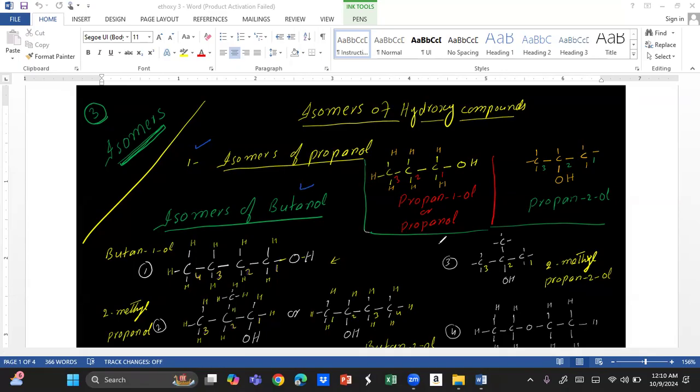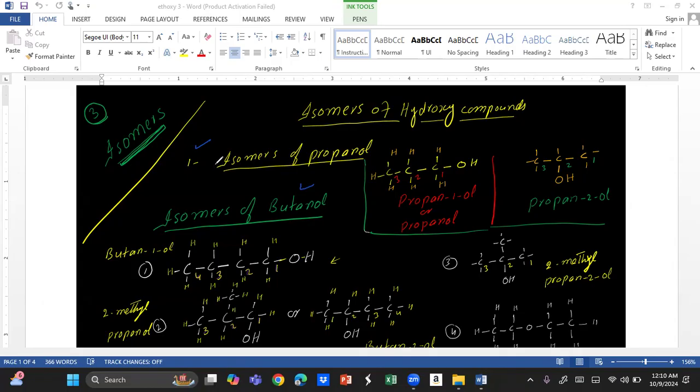At least for the first five members, you must know their structures, their naming, and how to draw their isomers. You can be asked to compare the properties of butanol with isobutanol, propanol with isopropanol.